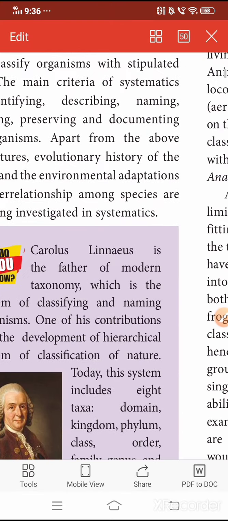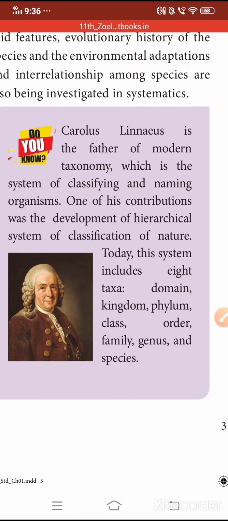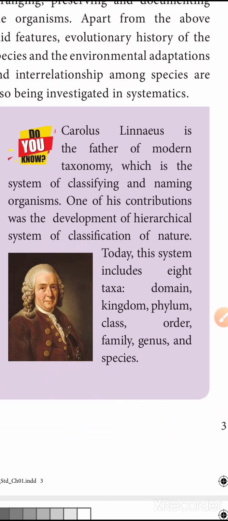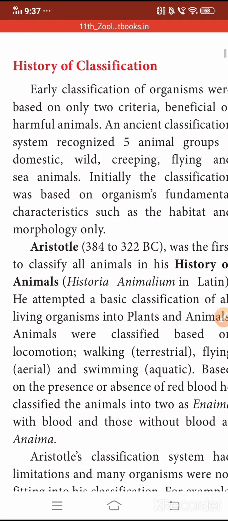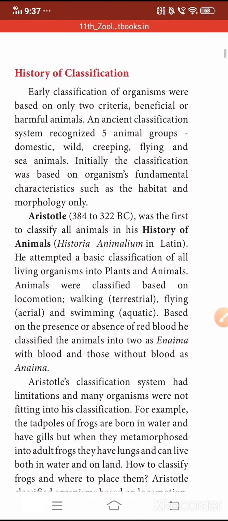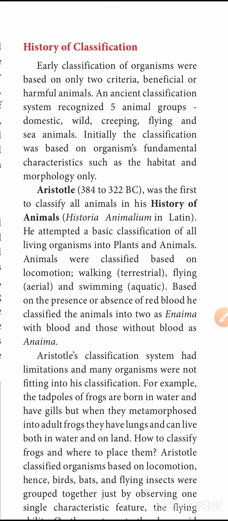Here we have more 1 marks. This box contains more and more important 1 marks, so note down all the points and listen to all my points. Now, let me explain the history of classification. Early classification of organisms was based on only 2 criteria: beneficial or harmful animals.